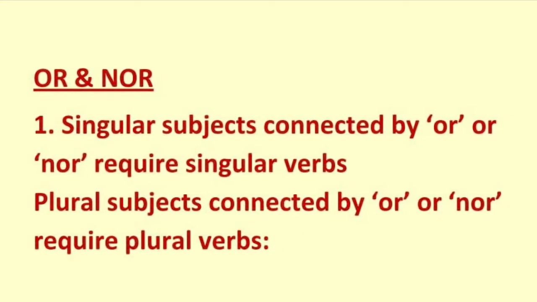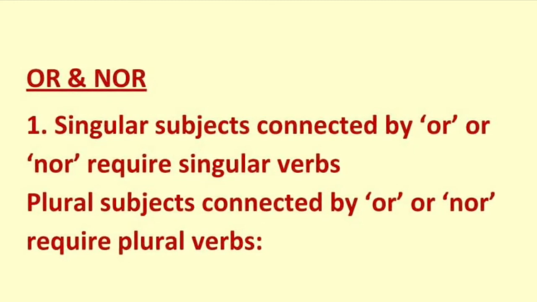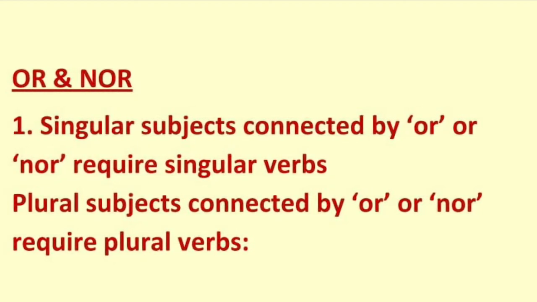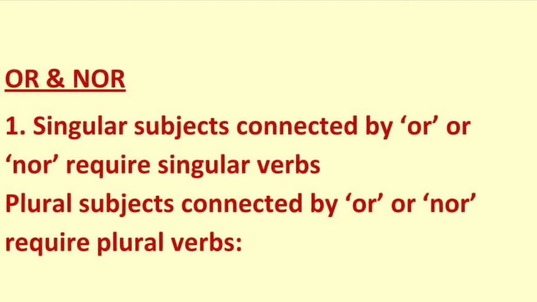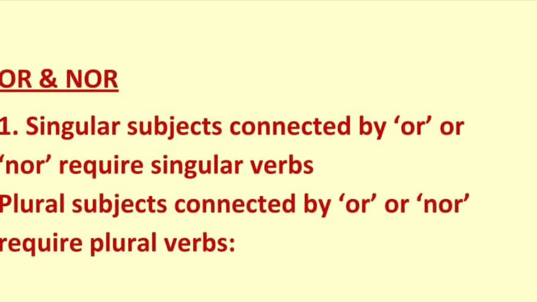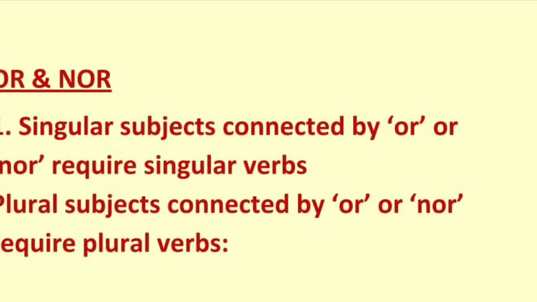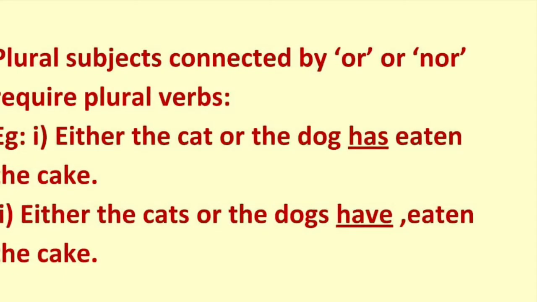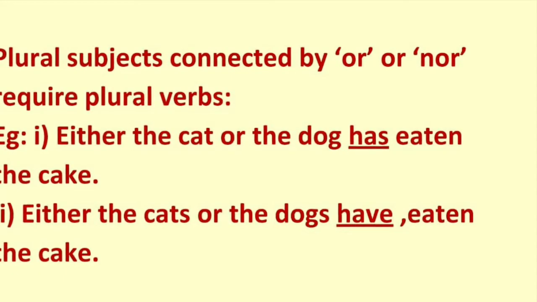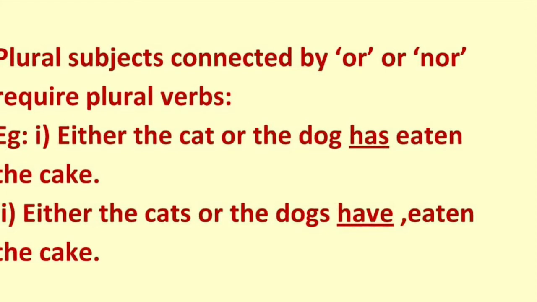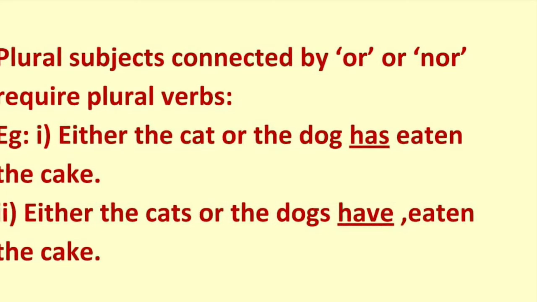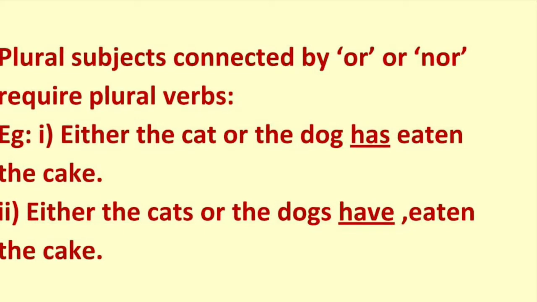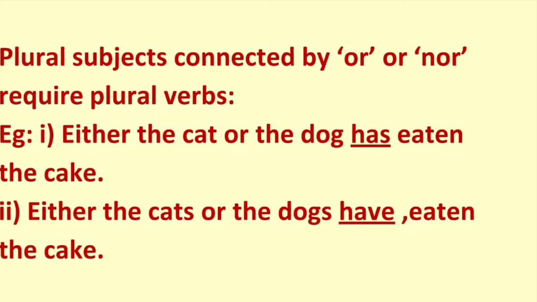So let us see the first case in that. Singular subjects connected by or nor require singular verbs. Here we cannot follow the rule that we have followed for and, because here it is either or, any one of those. So let us see this with the example. Either the cat or the dog has eaten the cake. It's either the cat or the dog. The cat is singular, dog is singular. So any one of them. So for that we use a singular verb, that is has eaten the cake.